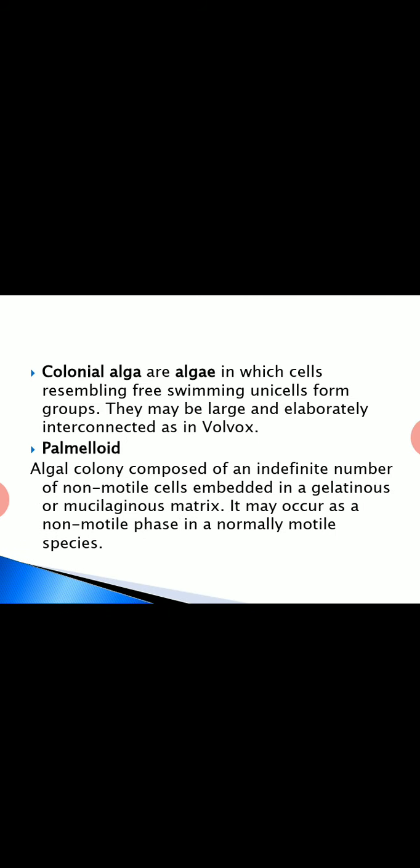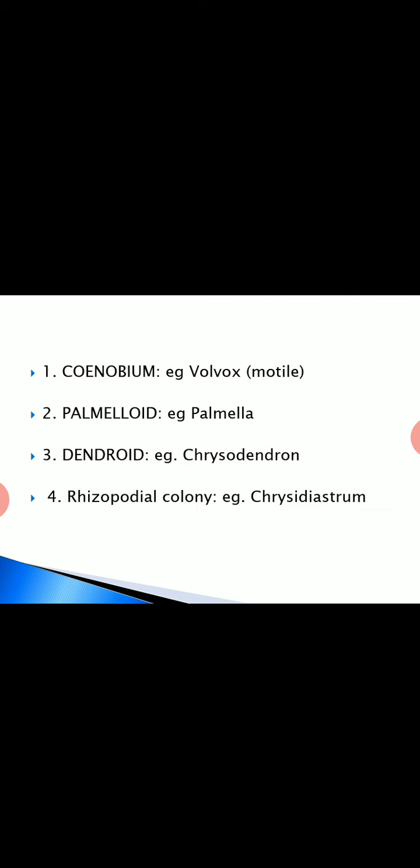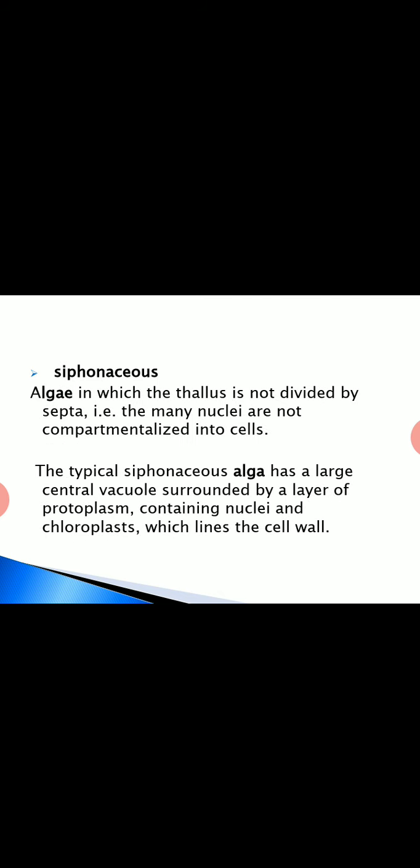So, two types. Which are the two types? Colonial, example Volvox. Then comes the palmelloid type, example Palmella. The third one is siphonaceous.